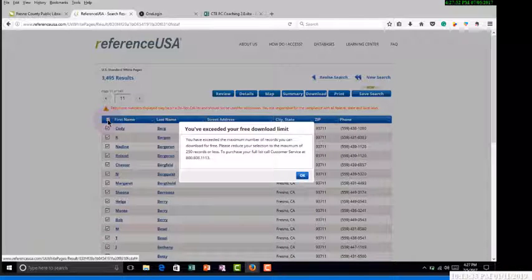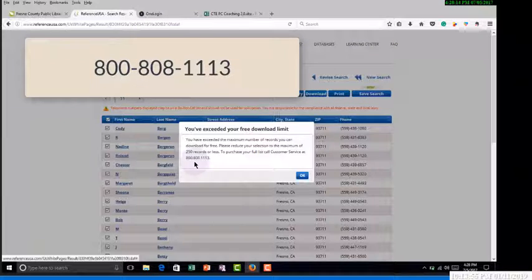So I've tried to download 275 records, and I get this pop-up warning that says you have exceeded your limit of 250. If you'd like more or to purchase the full list, then call this number, 800-808-1113, for a subscription. I have called them. I have not heard back from them. I don't know what their cost is for doing this.